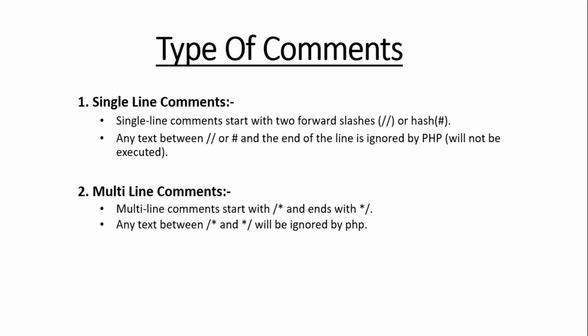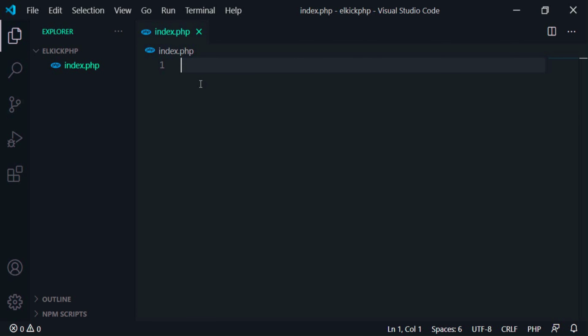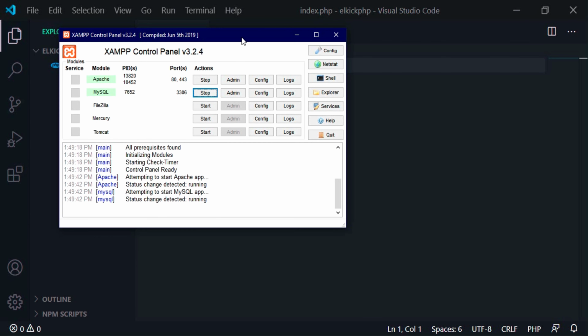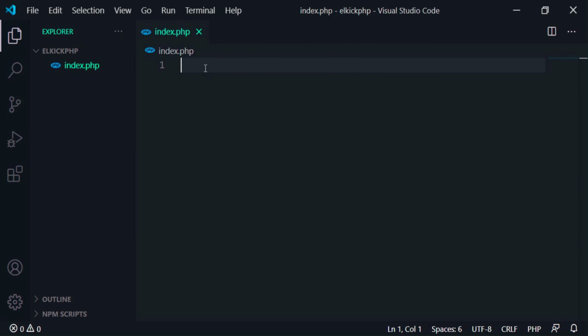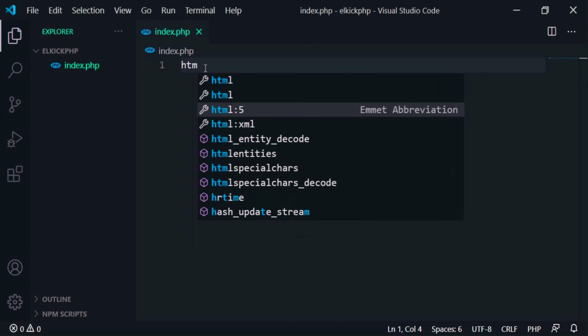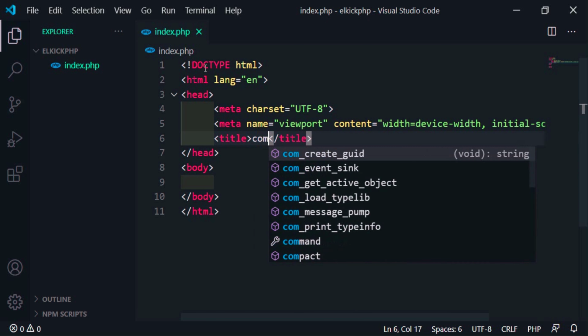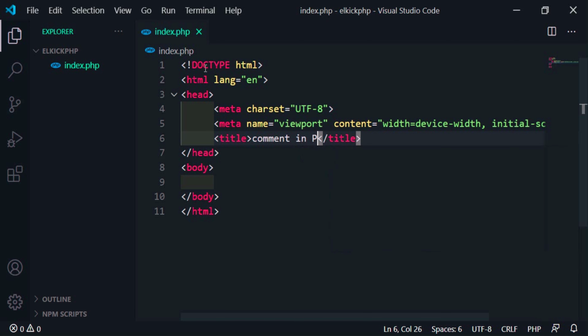Open your code editor, and here is a file which we created in the previous video. Make sure your XAMPP server or WAMP server is running. Let me write basic HTML code, and here I am writing comments in PHP.